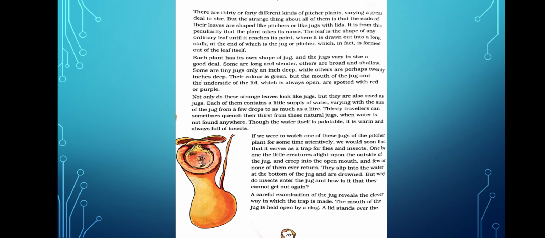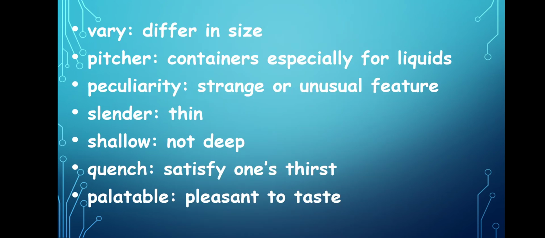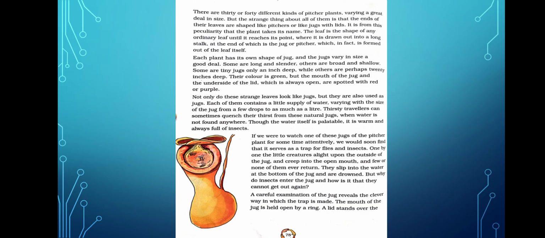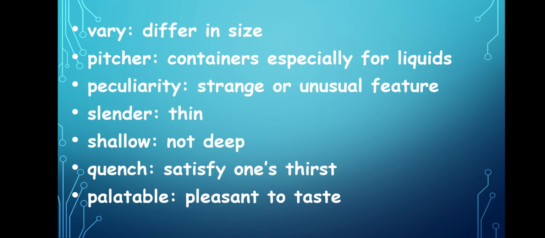The next paragraph. Each plant has its own shape of jug, and the jugs vary in size a good deal. So each plant has different sizes of pitchers. Some are long and slender, others are broad and shallow. Underline the word slender. Slender means thin. So some pitchers are long and very thin, whereas some are broad and shallow. Underline the word shallow also. The meaning of the word shallow is not deep. Some are long and thin, some are broad and not deep.